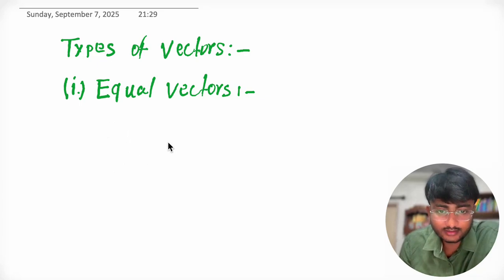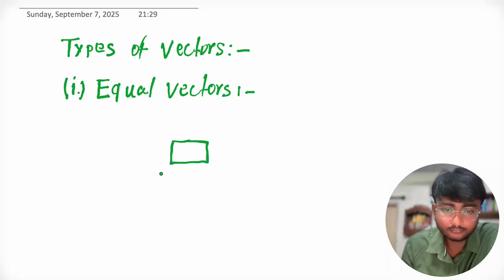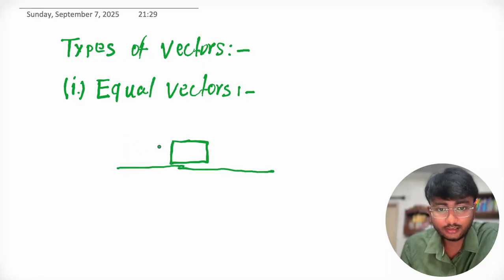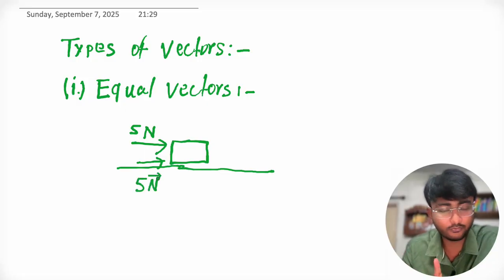So see, suppose this is the block where a person exerts a force of 5 Newton and another person also exerts a force of 5 Newton. Here both are applying a force of 5 Newton in the same direction, that is east.